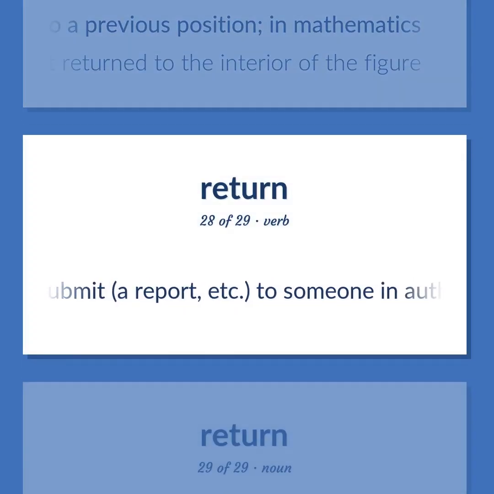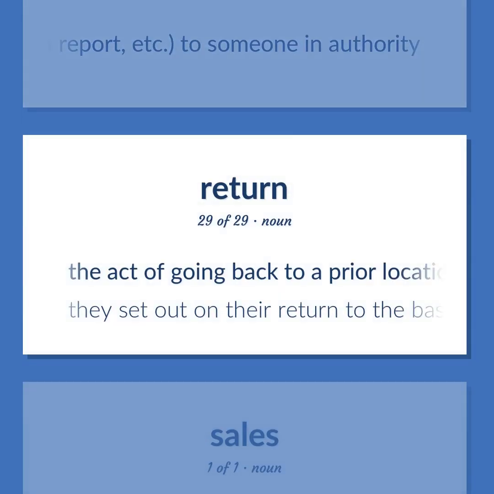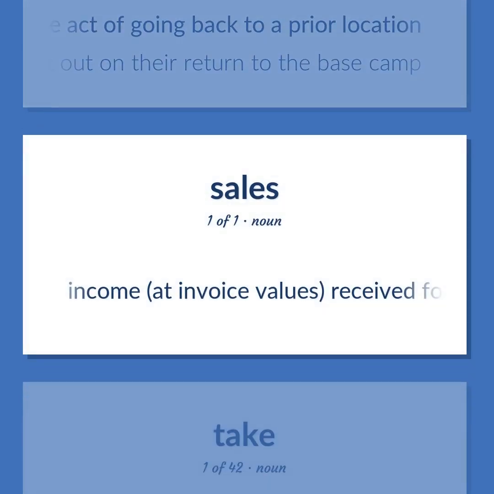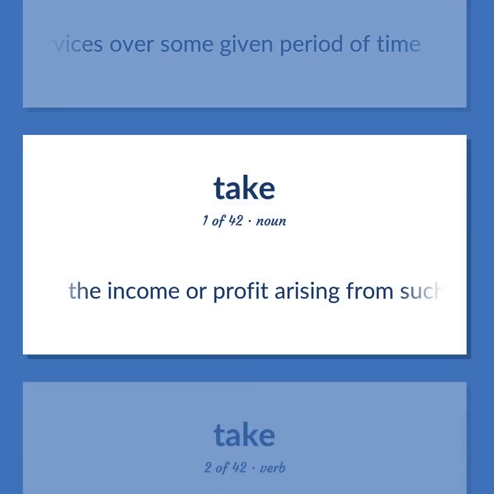Submit a report, etc., to someone in authority. The act of going back to a prior location. They set out on their return to the base camp. Income, at invoice values, received for goods and services over some given period of time. The income or profit arising from such transactions as the sale of land or other property.